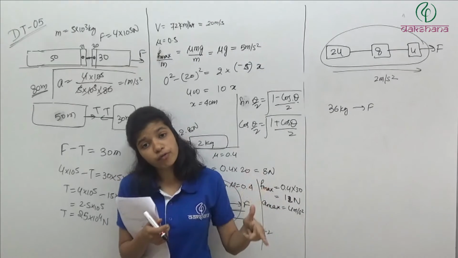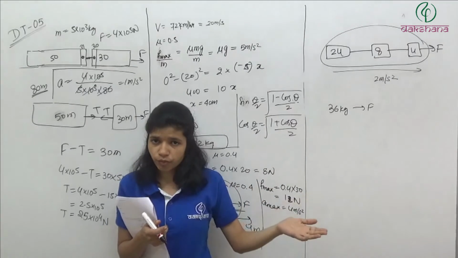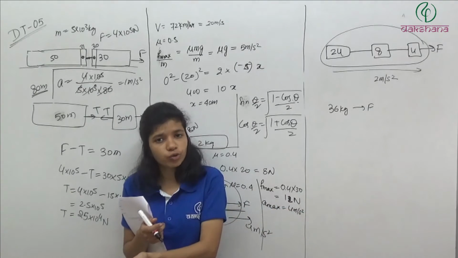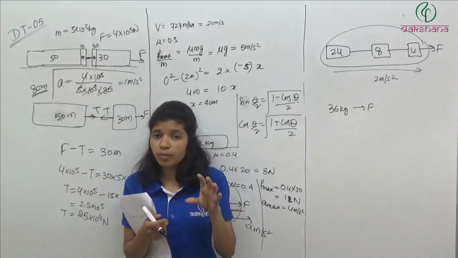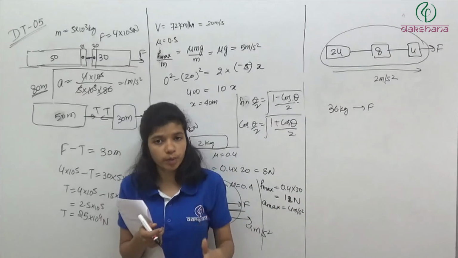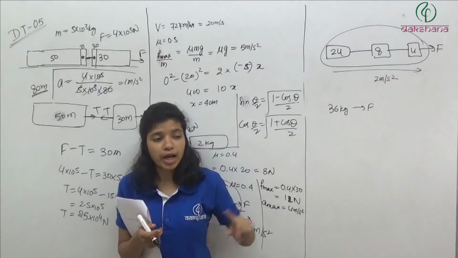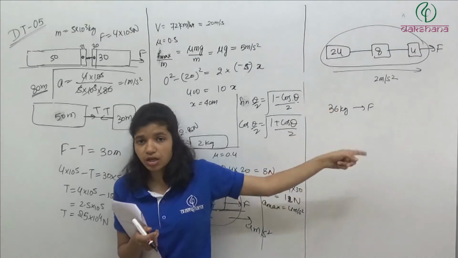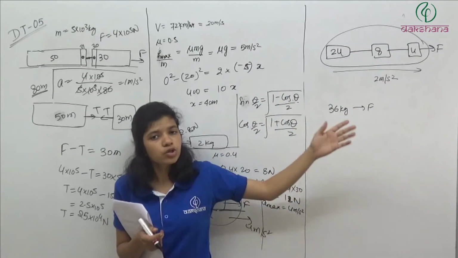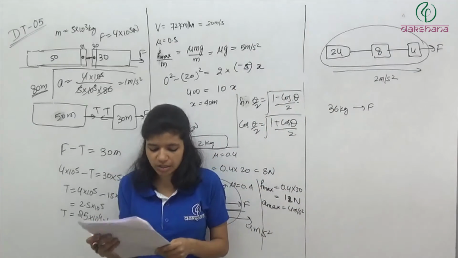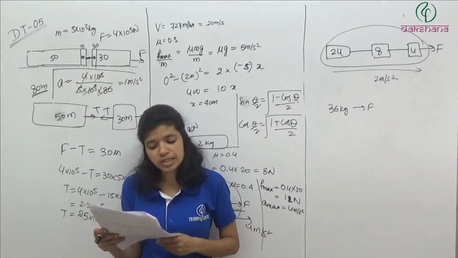Now what is the net force acting on that system? It is F. So F will be equal to 72 Newton. For a mass of 36 kg to move with 2 meter per second square, a net force of 72 Newton should act on that system. And here we have only one force, which is the net force on that system. So F should be equal to 72 Newton. Very simple. Answer will be the second option.